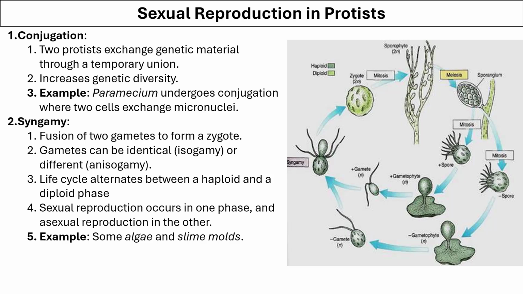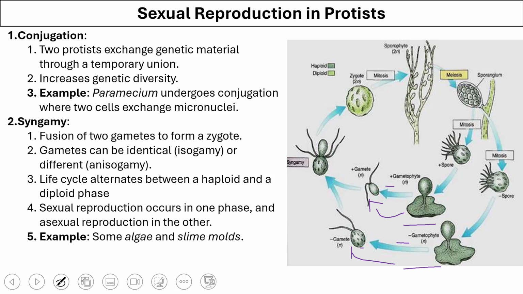In syngamy also, two parents are involved. Here you can see two different types of gametophytes. Gametophytes produce gametes. One would be considered a male gamete and one a female gamete, or we can just indicate them as positive or negative because there is no distinction in male and female of these protists.